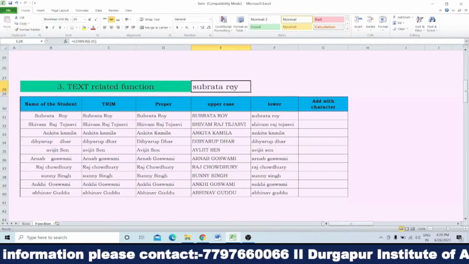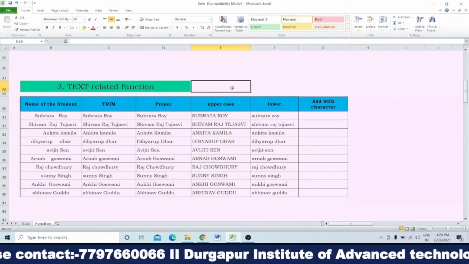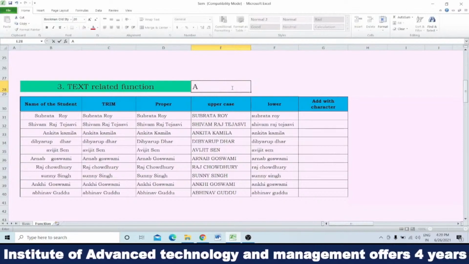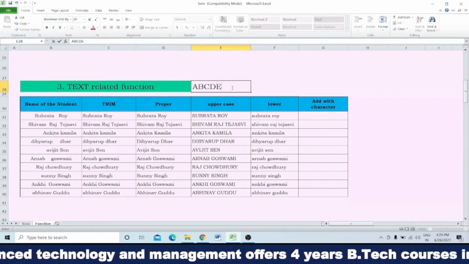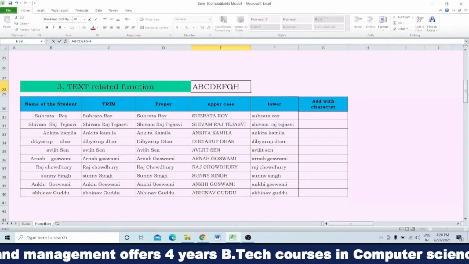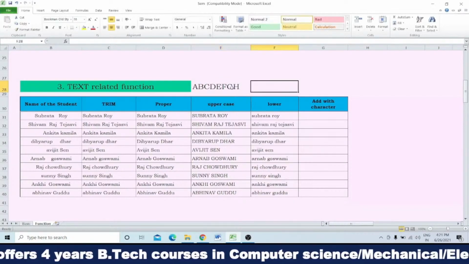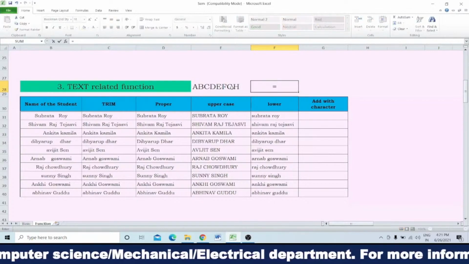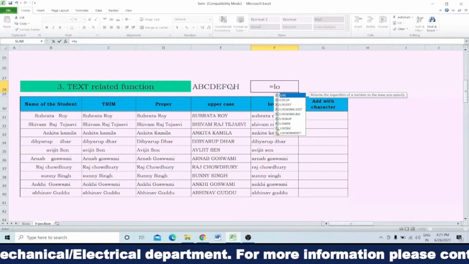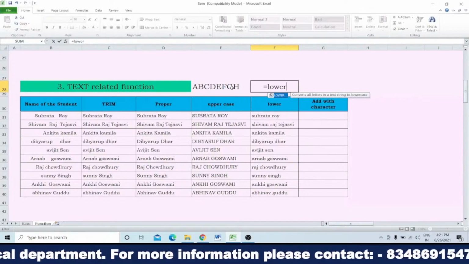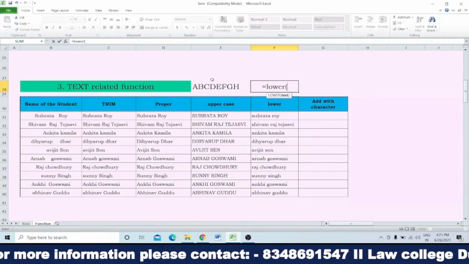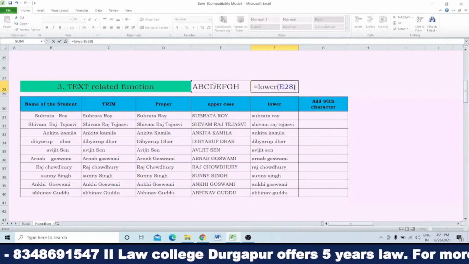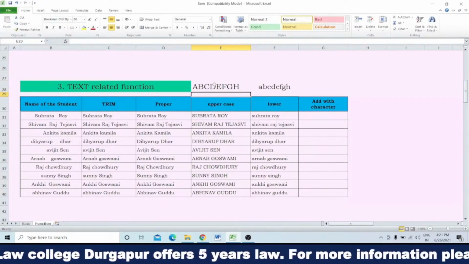Like suppose here I am writing A, B, C, D, F, G, H, all I have written in capital letter. If I want to convert in small letter, you put is equals to LOWER, then start the first bracket, click on the text which you want to convert from upper to lower, and then close the bracket and put an enter.